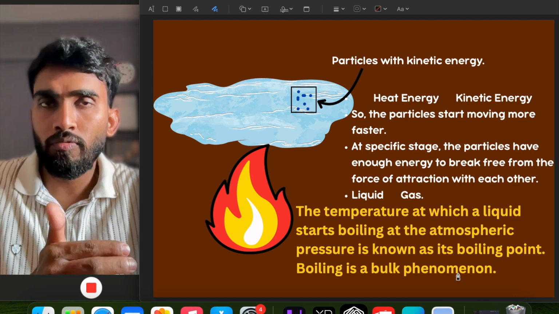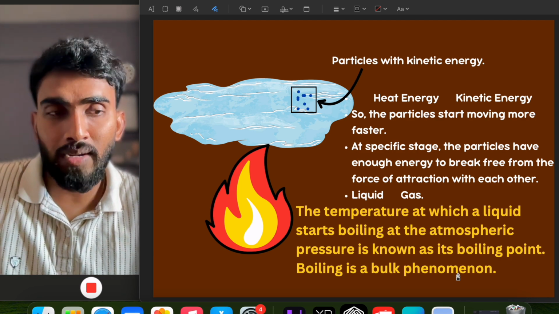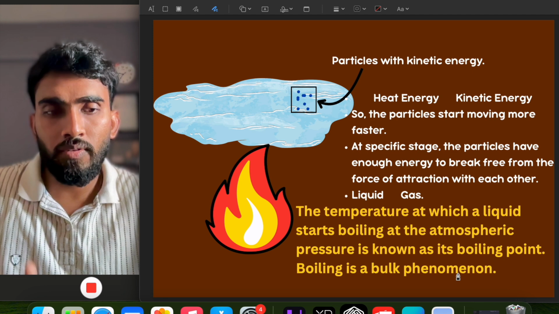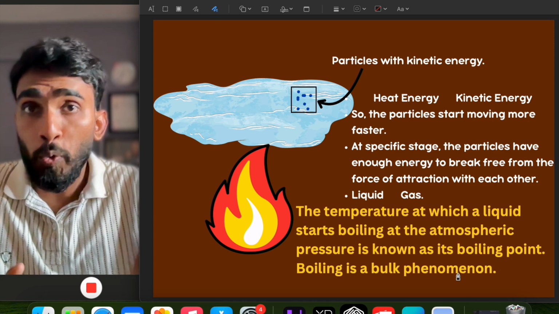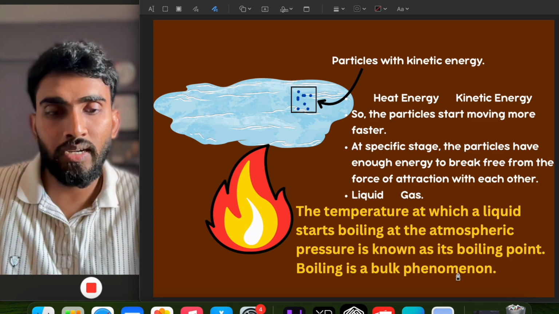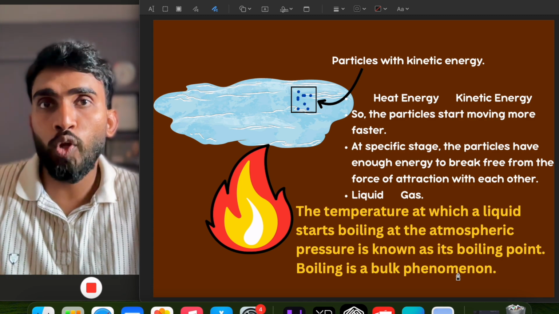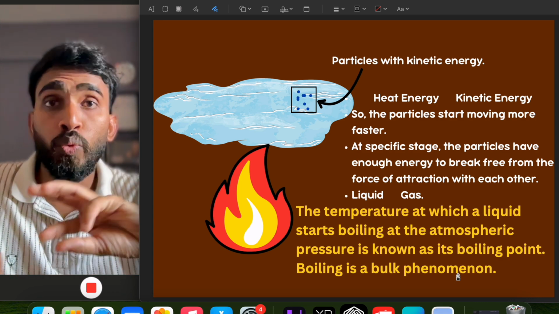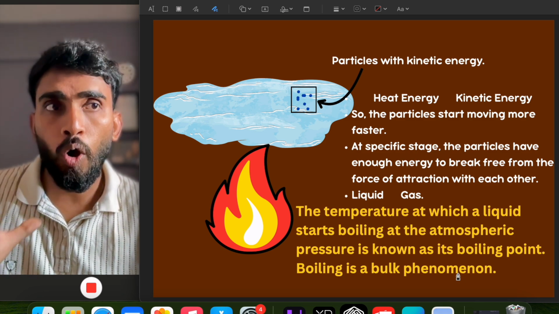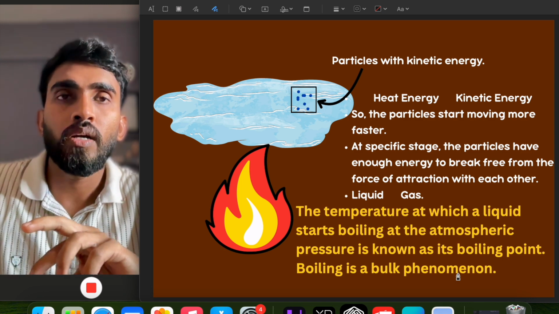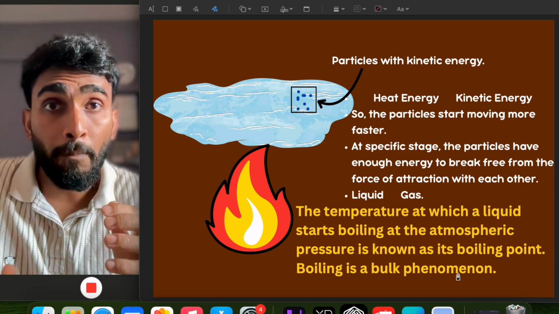That means that later on we will also study evaporation. That is not a bulk phenomenon. Boiling is a bulk phenomenon. That means, when you take a vessel filled with water and you heat it, the whole liquid together in bulk will reach the boiling point, and you will notice that bubbles start coming from the bottom of the vessel to the top, and at that time the liquid starts converting into the gaseous form, that is the vapor form. So the whole bulk of the water, all the particles, reach the boiling point and then convert into gaseous form. That is what it means when it is written that boiling is a bulk phenomenon.